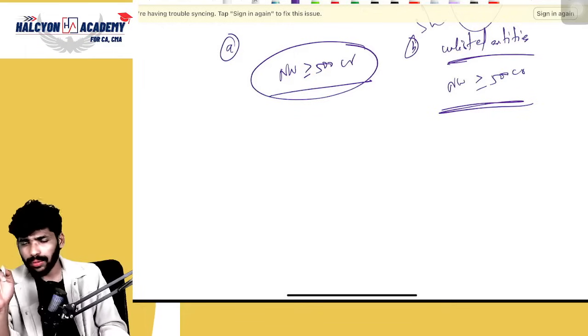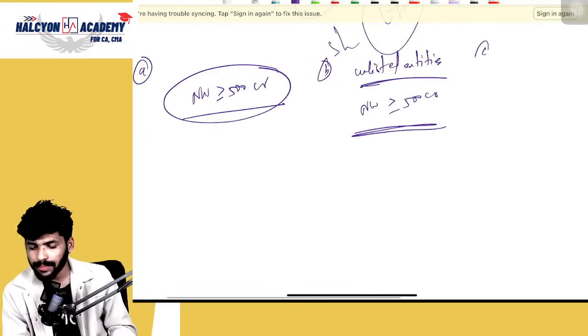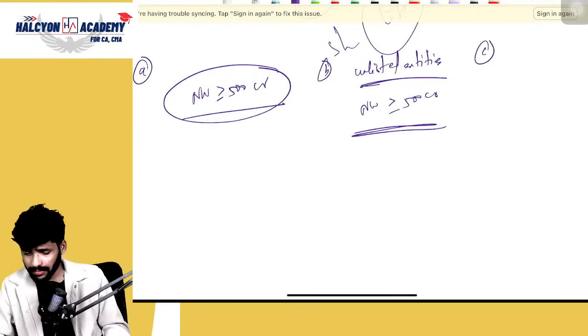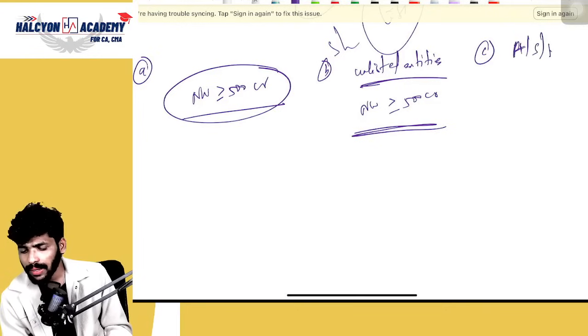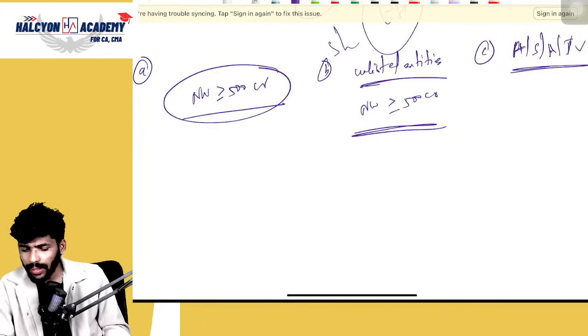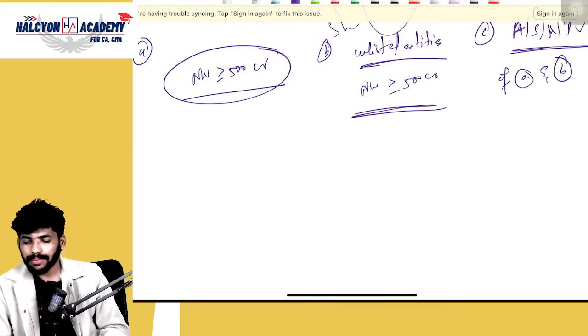That is the first condition, A and B. And we have a C point also. What is the C point, guys? Holding company, subsidiary company, associate company, joint venture.